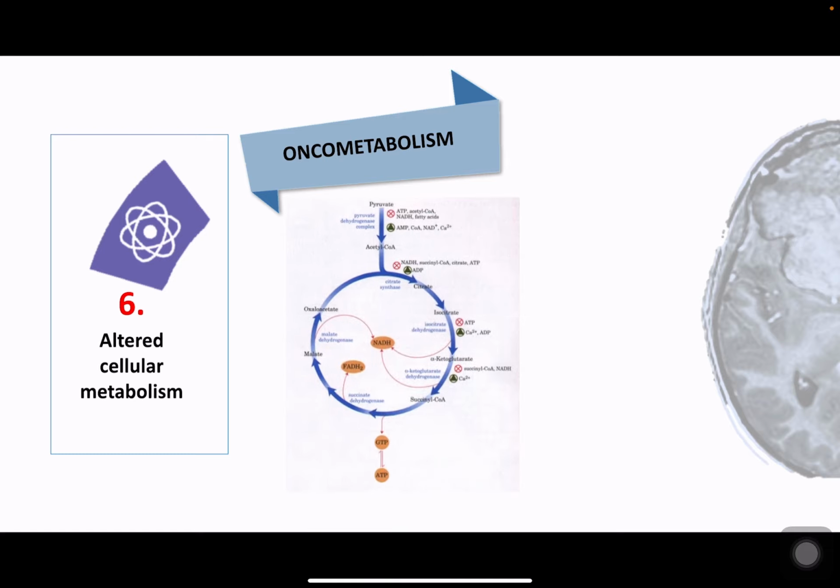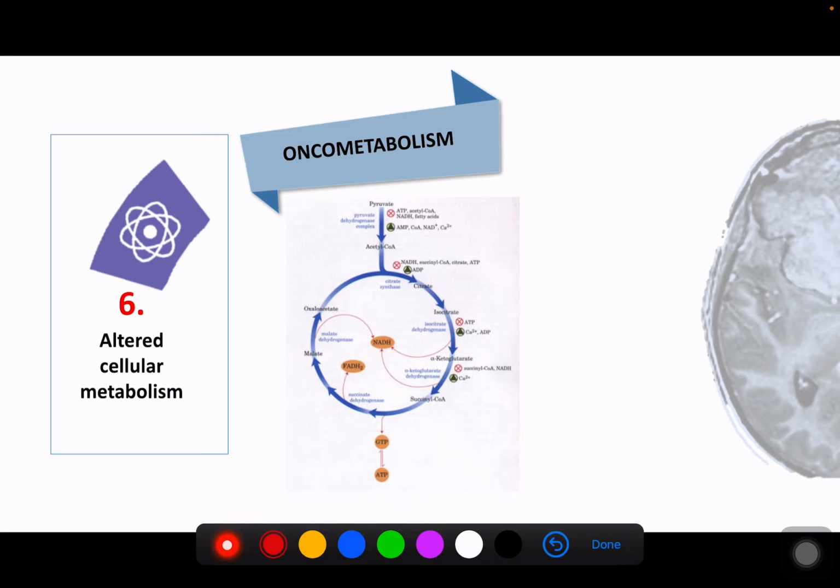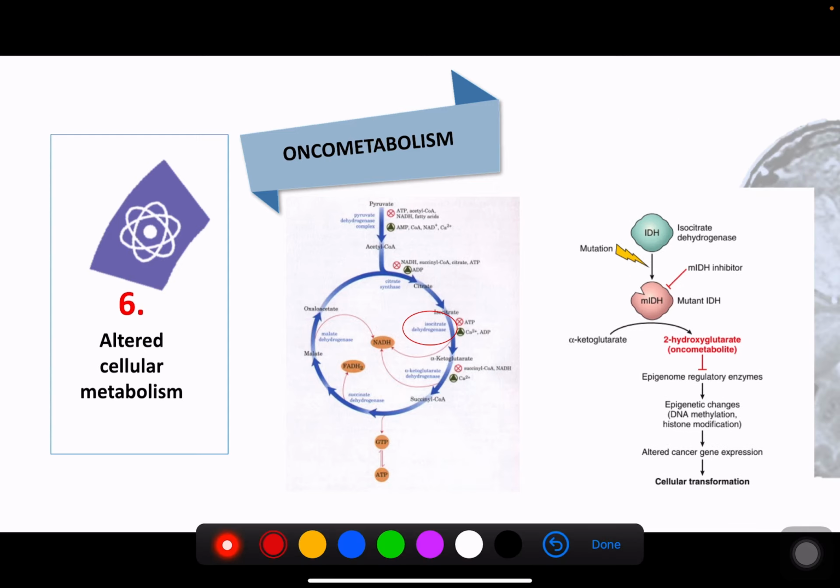Oncometabolism is actually quite easy. You might remember in cells there's the Krebs cycle. This is the Krebs cycle, and there's an enzyme called isocitrate dehydrogenase. Okay, they use this as an example because isocitrate dehydrogenase is an enzyme needed for this Krebs cycle to occur.